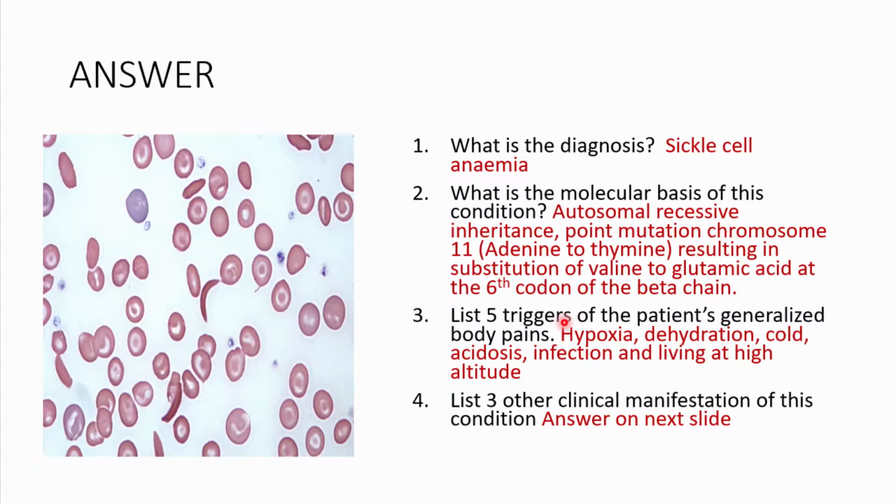Then list 5 triggers of the patient's generalized body pains. So you have hypoxia, dehydration, cold, acidosis, infection, even living in high altitude. So all these could be triggers, especially if someone has sickle cell trait. So remember also the differences between sickle cell disease, sickle cell anemia, as well as sickle cell trait. If you still do not know this, stay tuned.